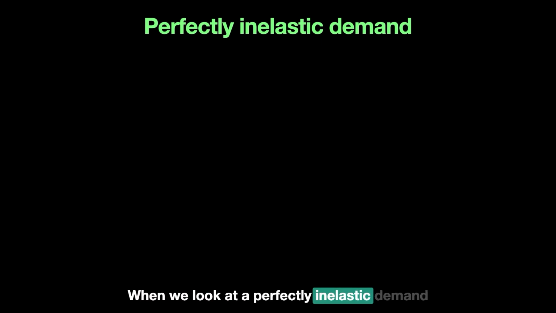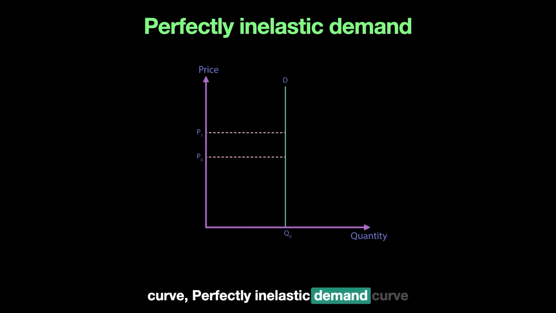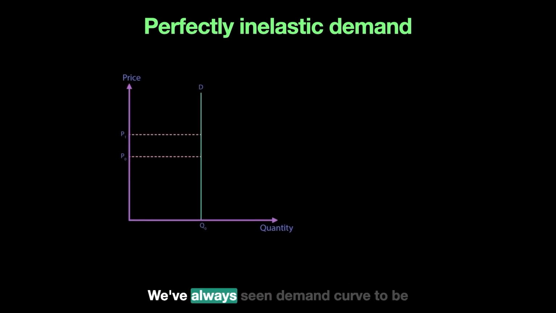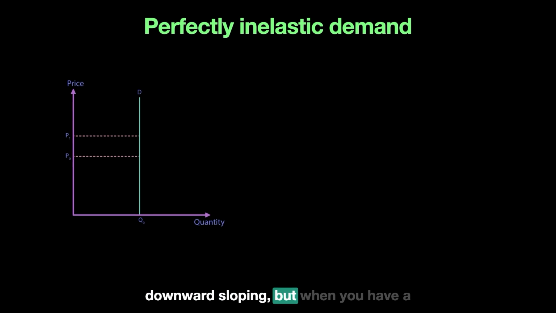When we look at a perfectly inelastic demand curve, it is a little different from the demand curves we've been looking at in the earlier chapter. We've always seen demand curves to be downward sloping, but a perfectly inelastic demand curve is a unique case because it is perfectly vertical, which means that even though the price goes up by, let's say, 10%, the quantity doesn't change at all. In this case your demand curve is vertical at a certain quantity.